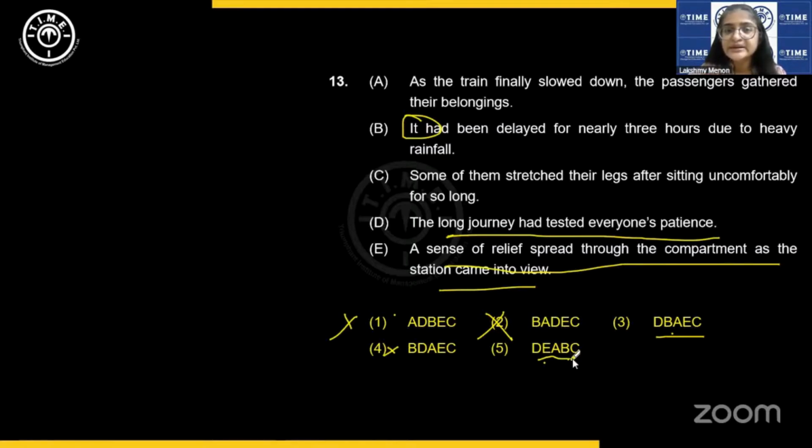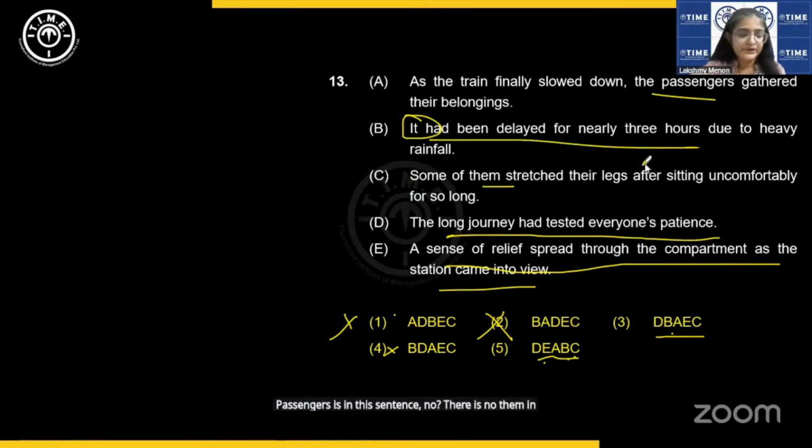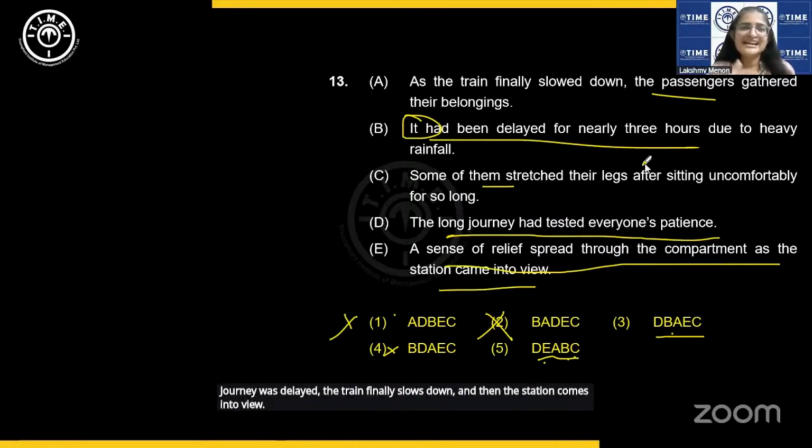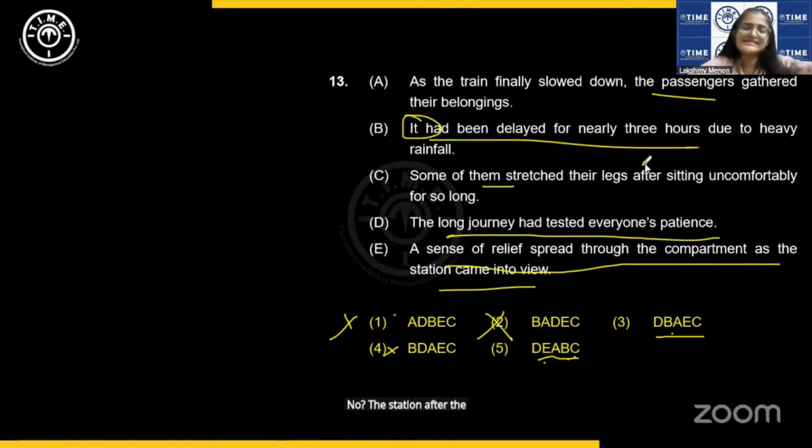And some of them, who is them then? Passengers is in this sentence. Now, there is no them in B. Okay, there is no them in B. And see, the journey was delayed. The train finally slows down and then the station comes into view. No, after the train slows down, the station comes into view.